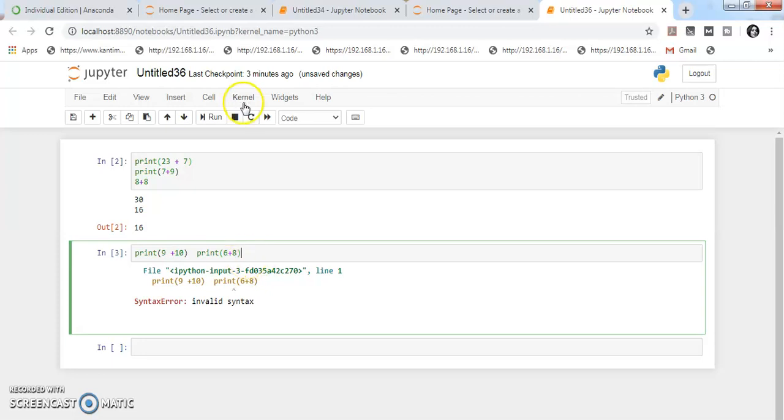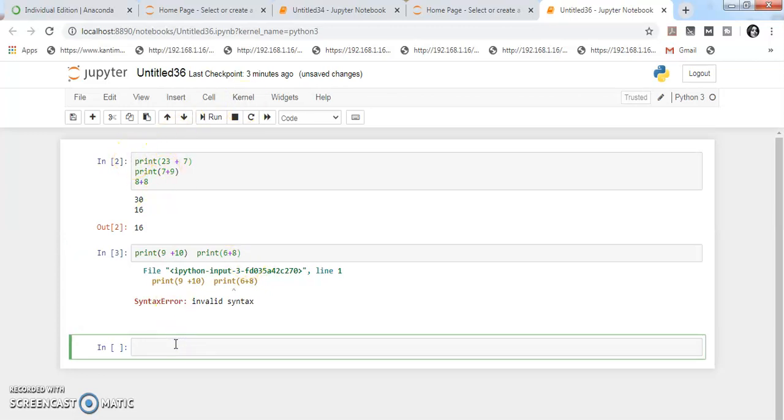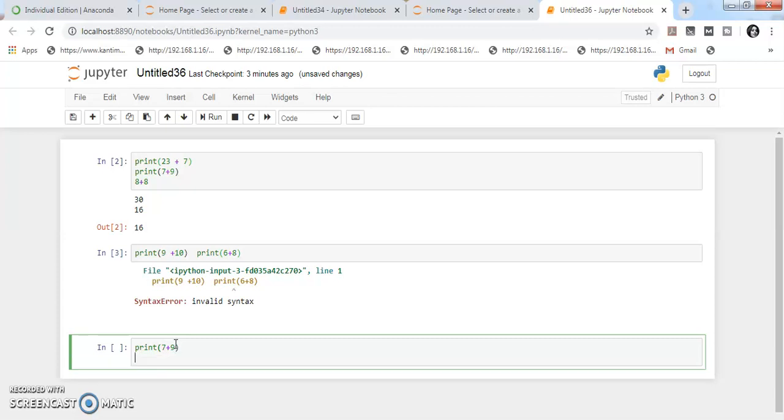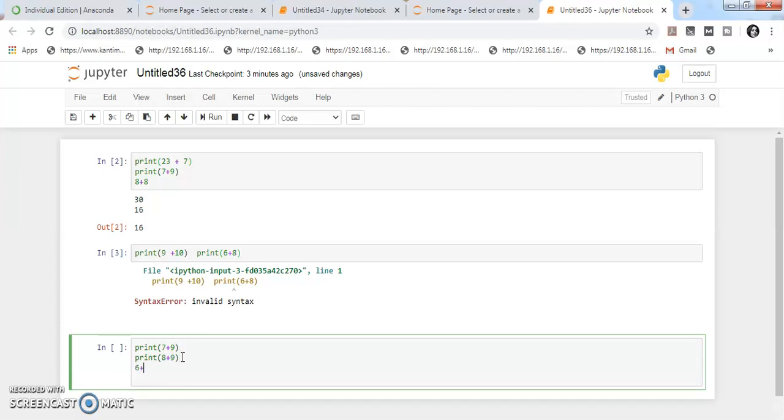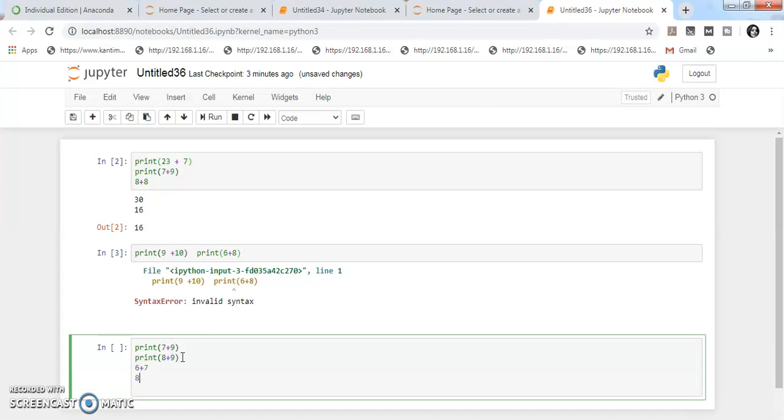Now suppose here we use print 7 plus 9, then print 8 plus 9, and then 6 plus 7, and 8 plus 8. We run this code.